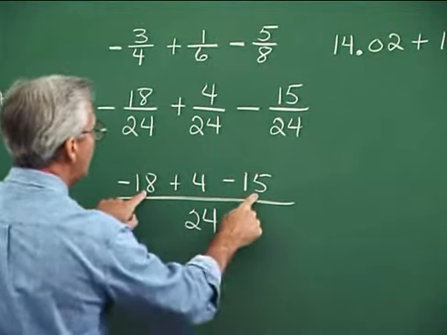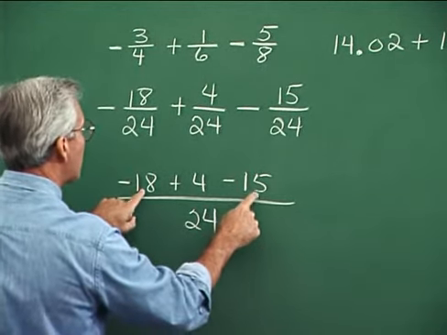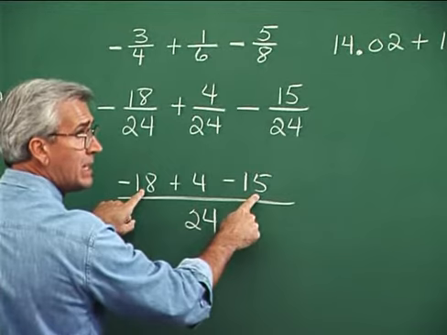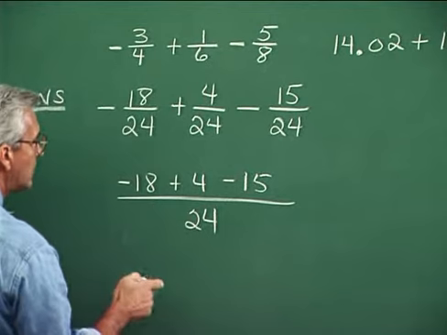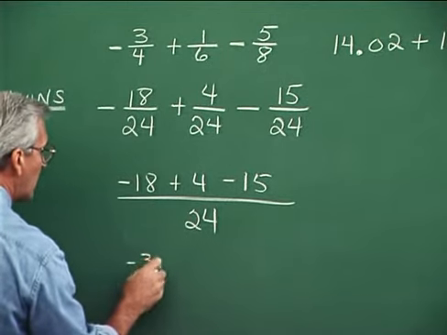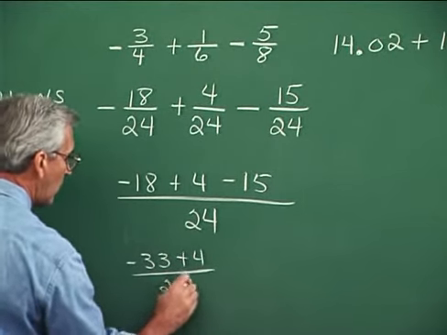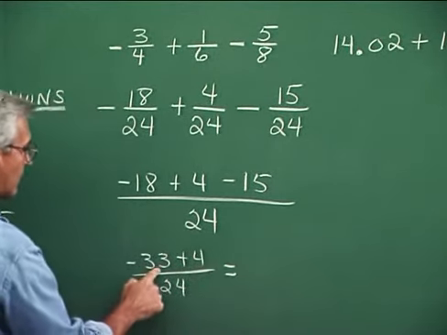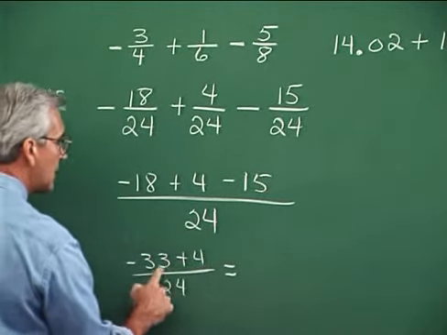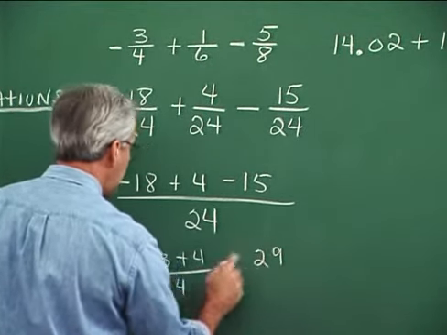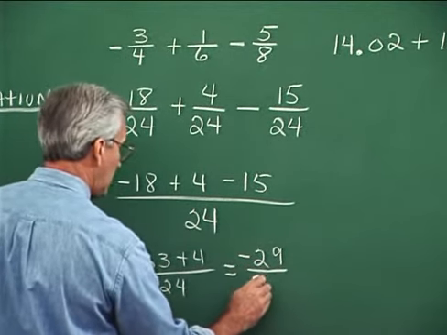So let's see, I've got two negatives, and it's pretty easy for me to add the digits involved in those two. So that would be 33. So it'd be negative 33. I'll write another step just to show that. Typically, you might not do this, but just for emphasis, I'm going to. Negative 33, then plus 4 is what I have next over 24. And then this is equal to, let's see, negative 33 with plus 4. The signs are different, so I'm going to subtract. I take 4 from 33 and get 29. So I get 29, and it takes the sign of the larger of these two, which is negative. So negative 29 over 24.